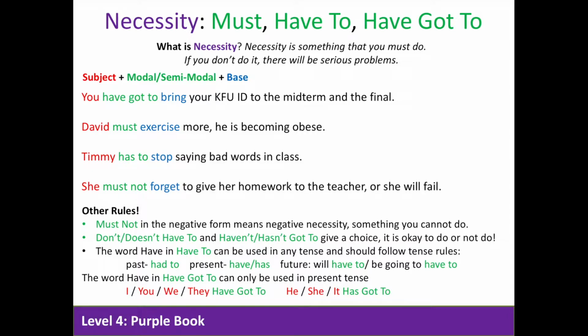The word have and have to can be used in any tense and should follow tense rules. So for example, if we use have to in the past, we need to change it to had to. Present, we have or has, and in the future, we can say will have to or be going to have to. The word have and have got to can only be used in the present tense. As a reminder, have got to connects with subjects I, you, we, and they, and has got to connects with he, she, and it. Again, take a moment, pause the video, practice writing a few statements using modals of necessity.